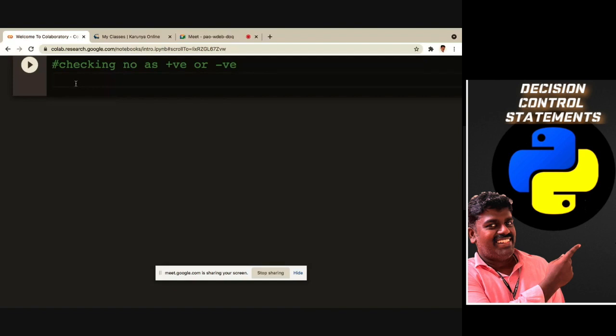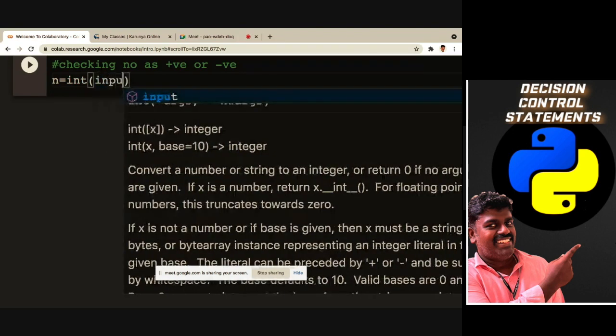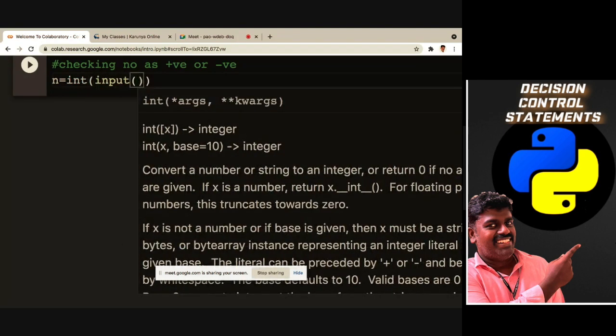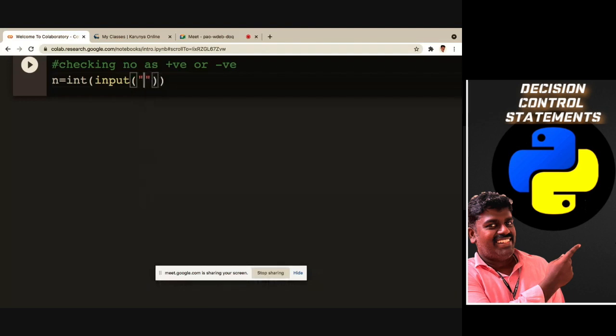So here also I am getting a value. So n is int, because type conversion I have to do, input of enter n value.